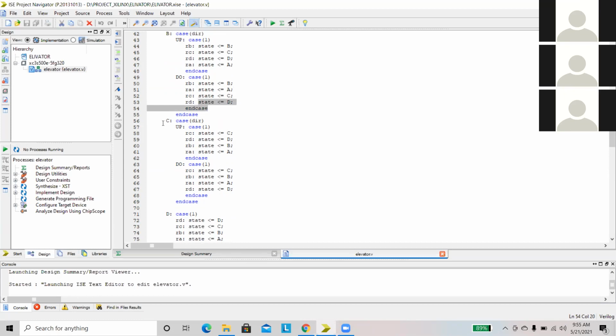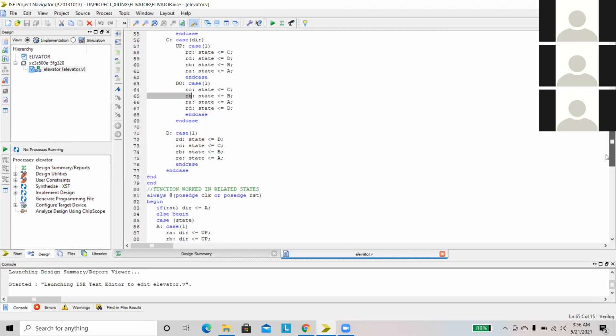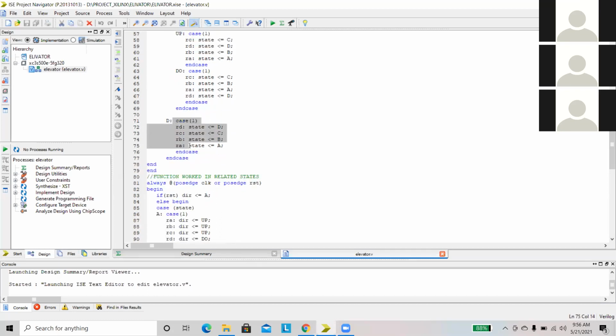After that, C is there, that is the second floor. Here also we have to use direction, up or down, and the declaration is the same as above. When you are in D state, there is only one direction, that is the down direction. No need to move in the up direction, as D is the final state. When the request is coming from the corresponding floors, then we have to move to those floors.